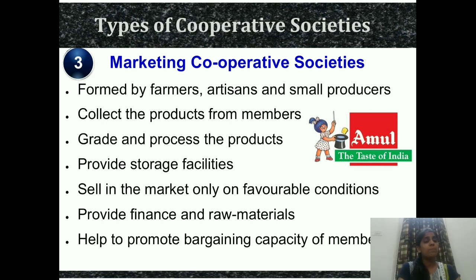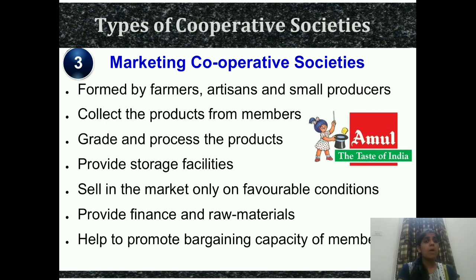So for example, you see Amul. So many farmers or artisans or herdsmen who keep the cattle and all, they supply the milk and everything to this type of society. And now Amul is one society which will grade and process the milk and then make the products. Butter, cheese, cream, all these things they will make and process. Next is provide storage facilities. So the cooperative society also helps to give them storage facilities.